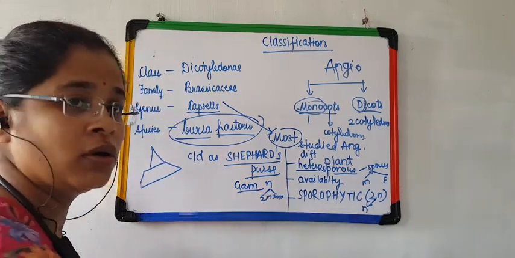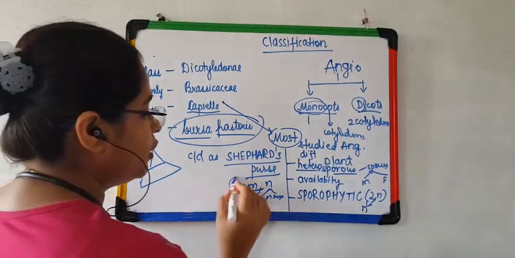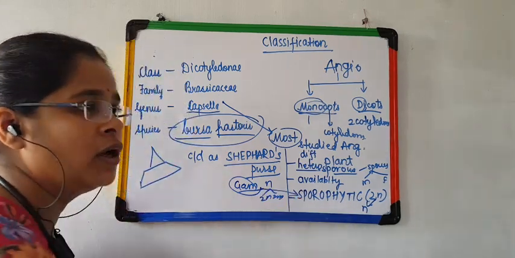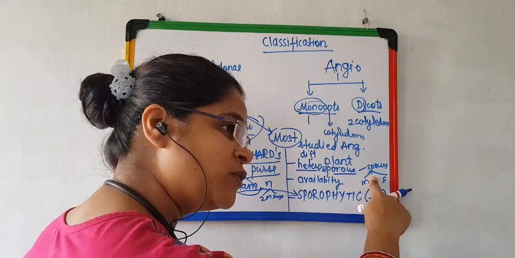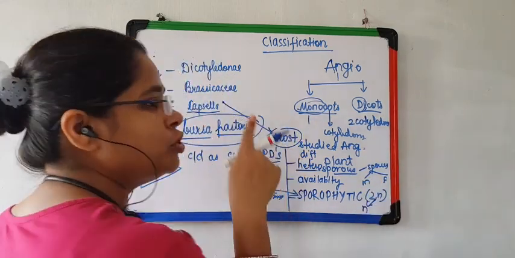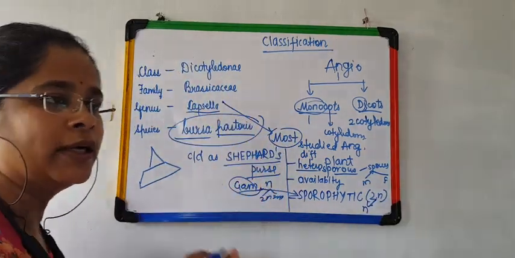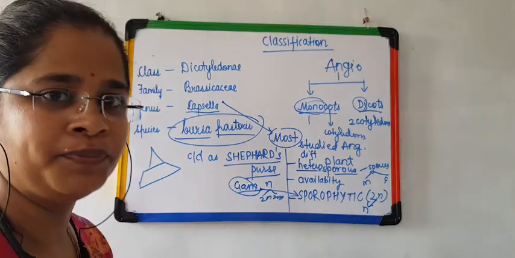Am I right or not? So the dominant phase is sporophytic, which gives a very clear-cut identification of what kind of spores will be formed in this particular plant. Clear?